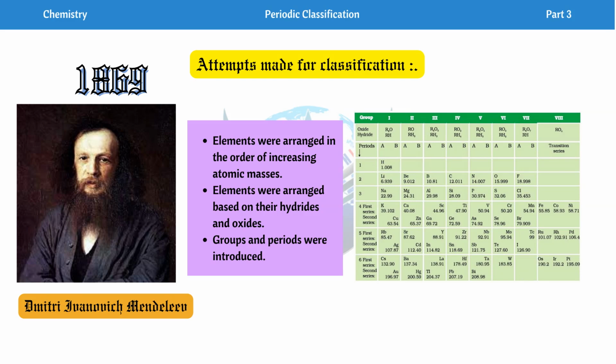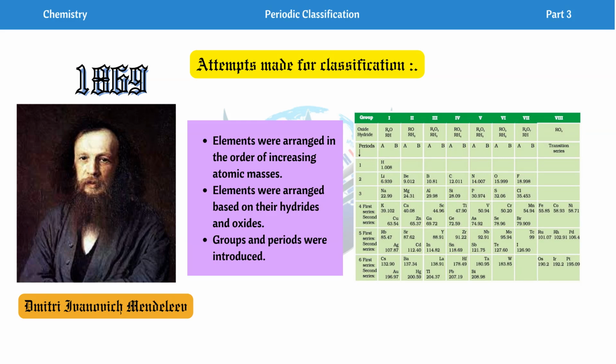Now how did he classify? He classified elements in the order of increasing atomic mass. He used the same formula, arranging in increasing atomic mass, but there was a slight difference. The difference is that he reacted the elements with hydrogen and oxygen. He reacted the elements with hydrogen and oxygen, and after reacting he made hydrides and oxides. Depending on the properties of the hydrides and oxides formed, he arranged the elements. So our second point is that elements were arranged based on their hydrides and oxides.